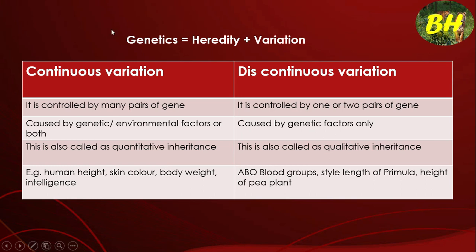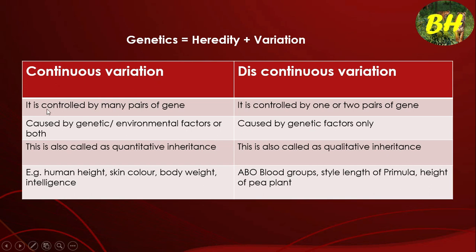Next, genetics we simply call heredity and variation. Heredity means transmission of character from parents to offspring. Variation means any difference in the same population or same species. Any difference that is there is called variation. Variation is divided into two types, continuous variation and discontinuous variation.